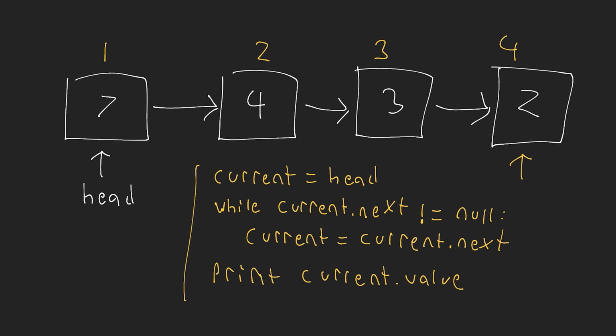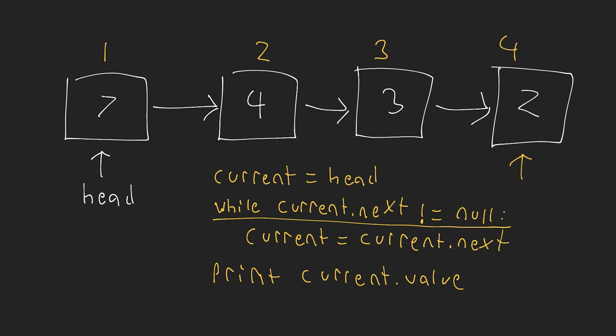Okay, so if we read through this code, I know it's a little bit messy. Essentially what we're doing here is we're creating some variable. This is storing the head of our linked list. Now we want to traverse through the entire linked list. So to be able to do that, we need to constantly access the next property of our nodes. So we come here to our while loop and we say, well, current.next is not equal null. We're going to say current is equal to current.next. So that means I'm looking now at my head and I grab the next property that points here to 4. So now current becomes equal to this node, and then I repeat the process.